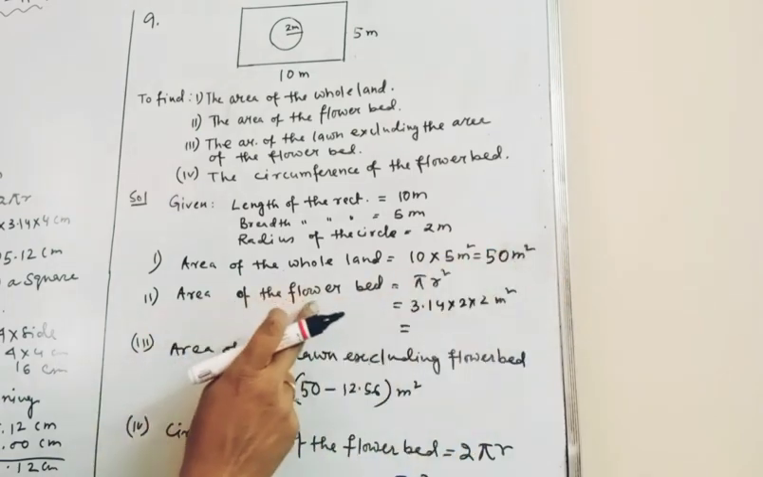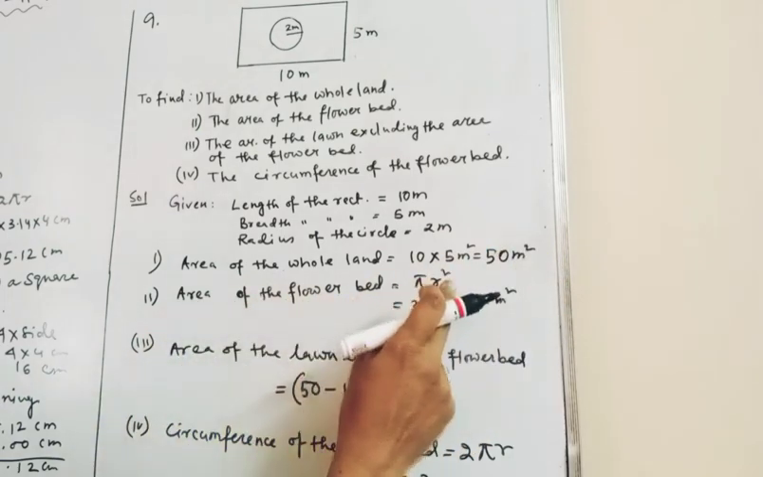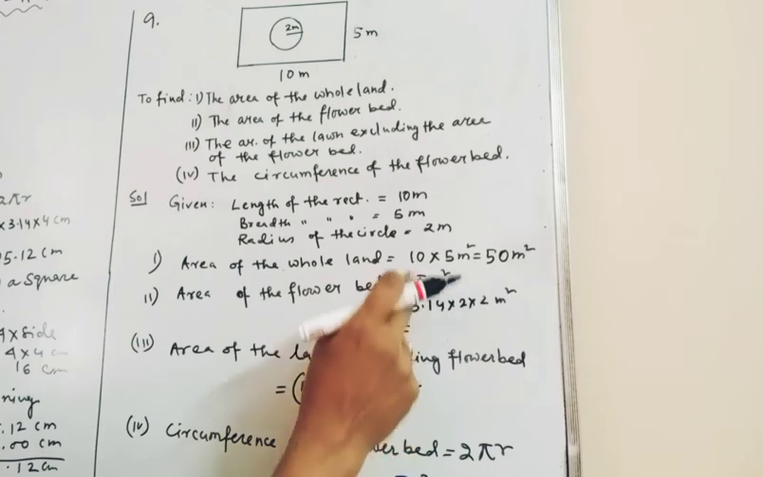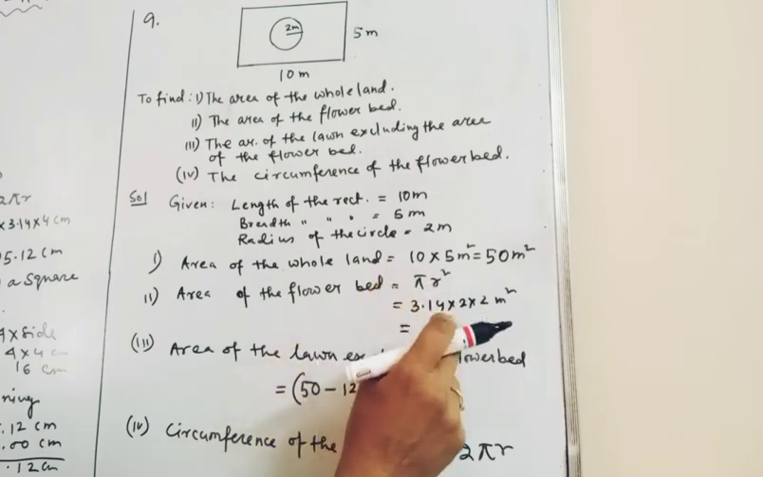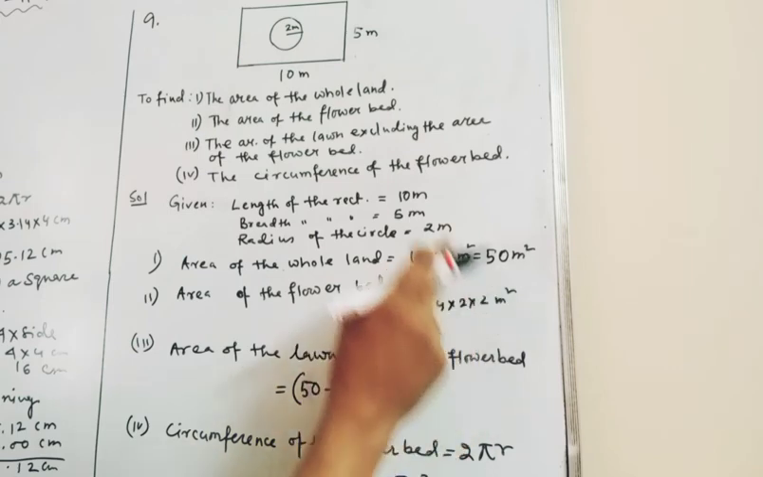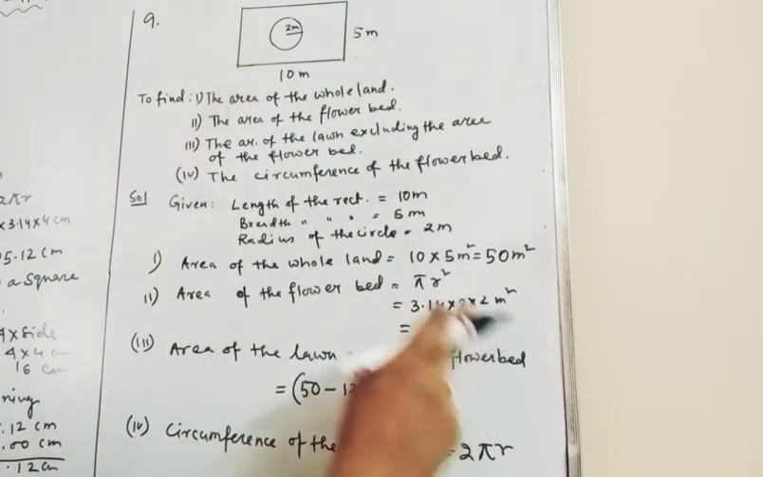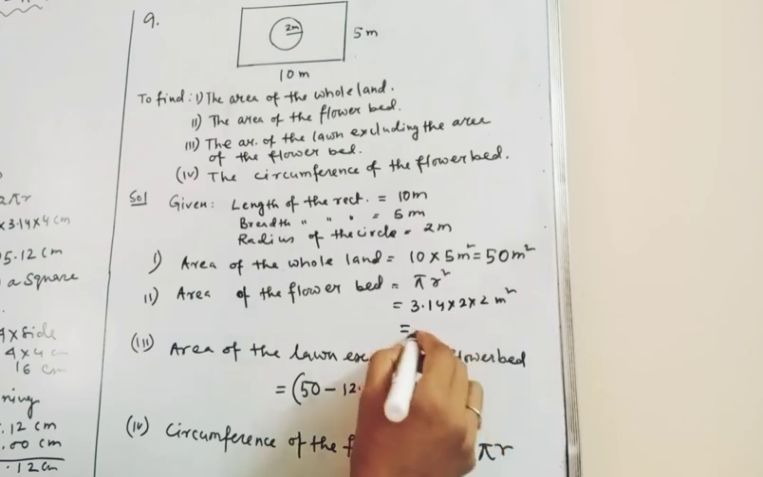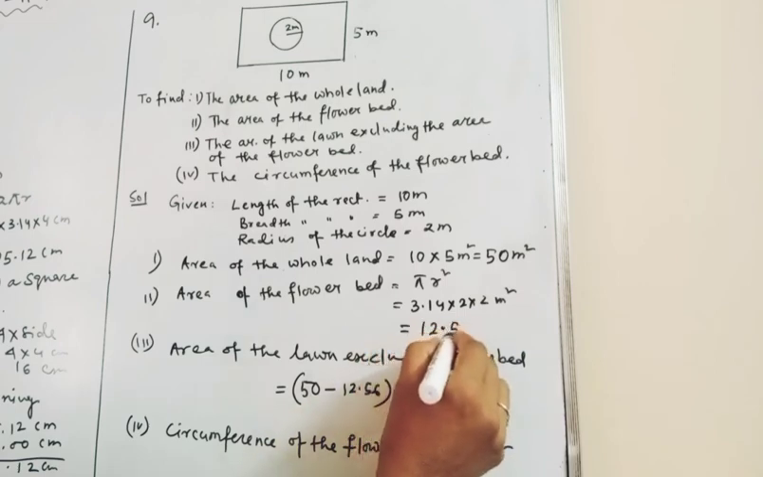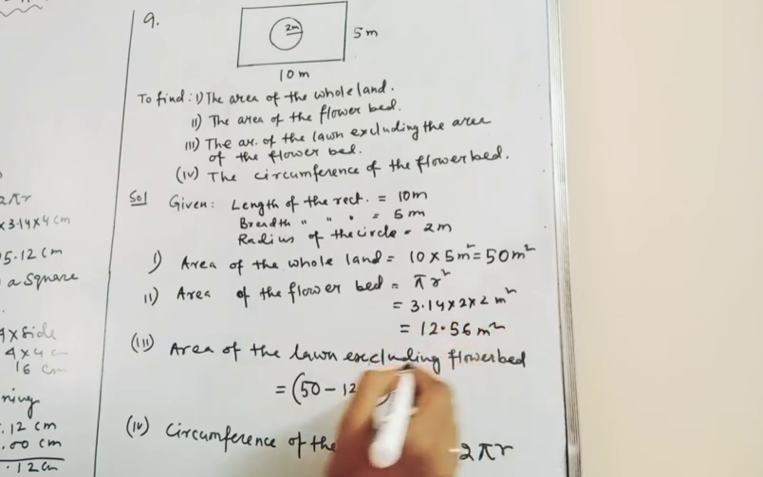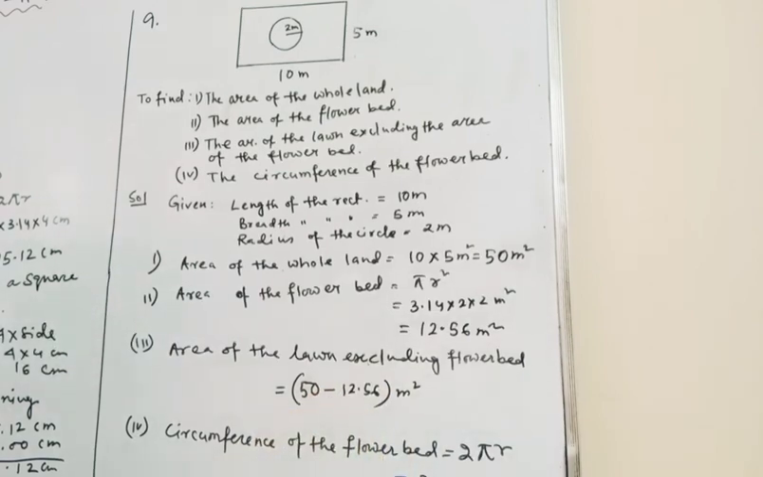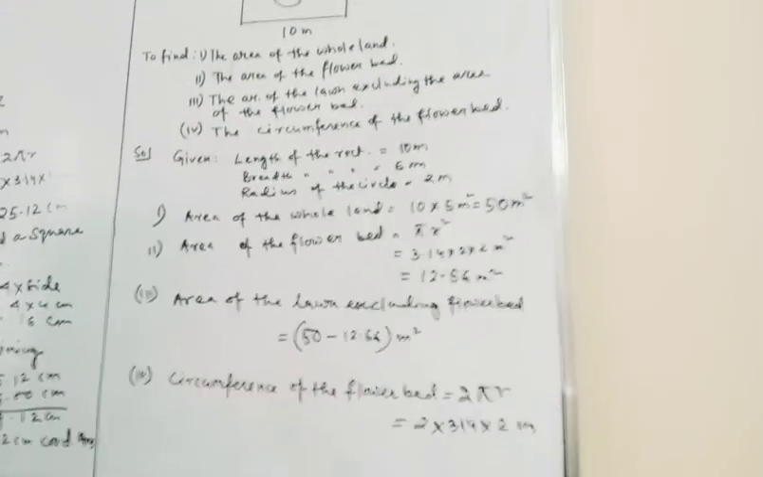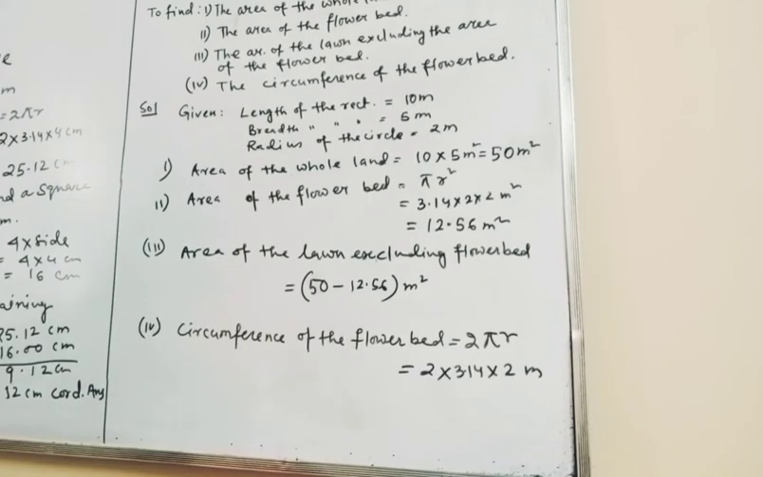Area of the flower bed is pi r square, because it is a circle, and value of pi I have taken 3.14. R square means 2 into 2, because radius is given 2 meter. If we multiply this, we will get 12.56 meter square.